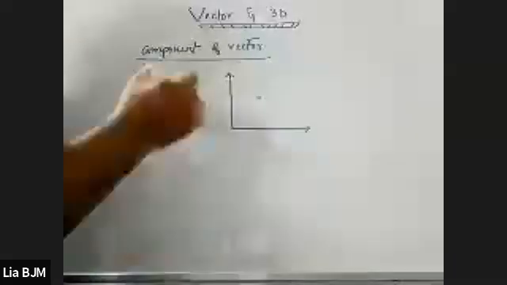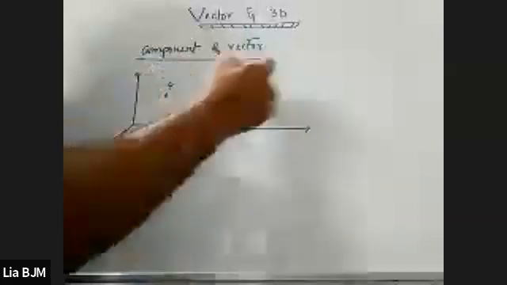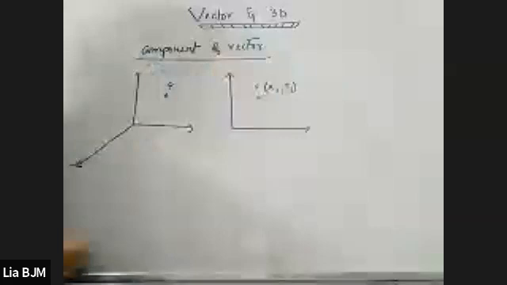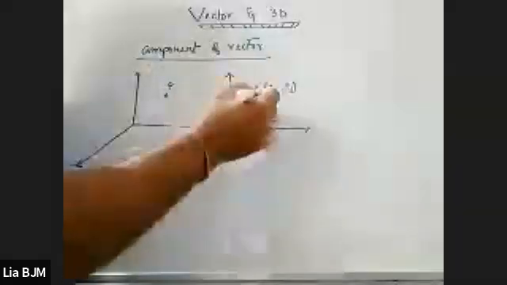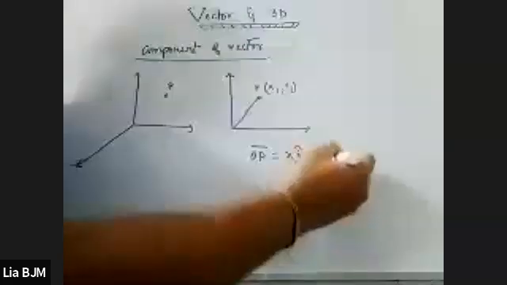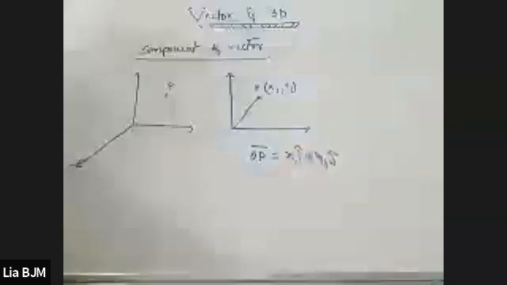If I consider this particular point P as x1 comma y1 in the x-axis and y-axis, then the component of vector OP is equal to x1 i cap plus y1 j cap. This i cap and j cap are the unit vectors along the x-axis and y-axis.